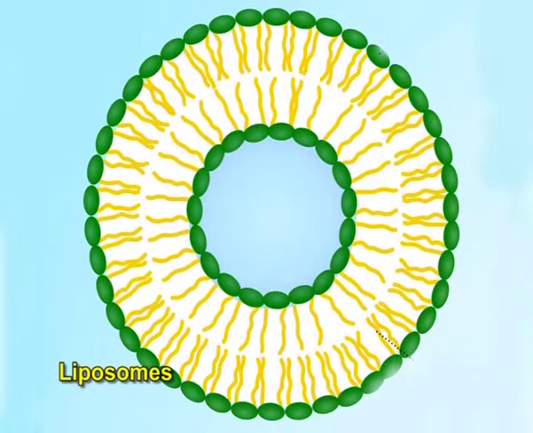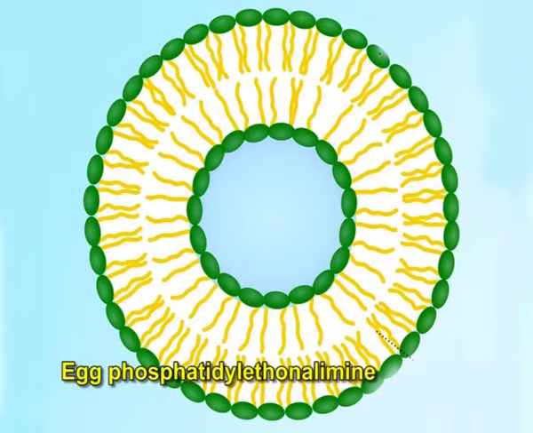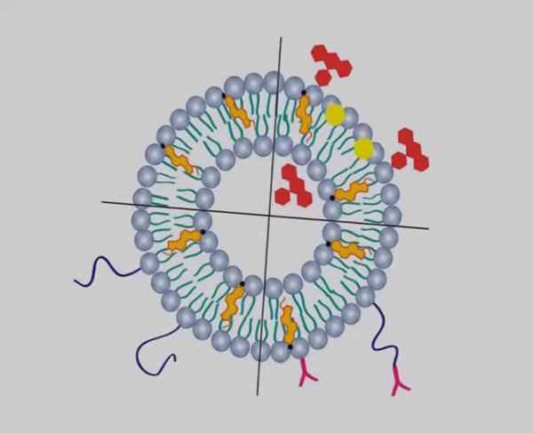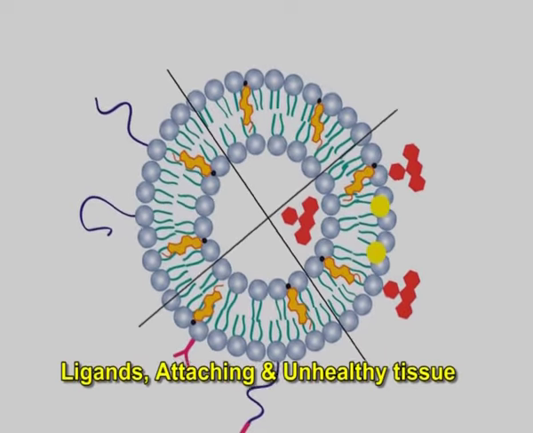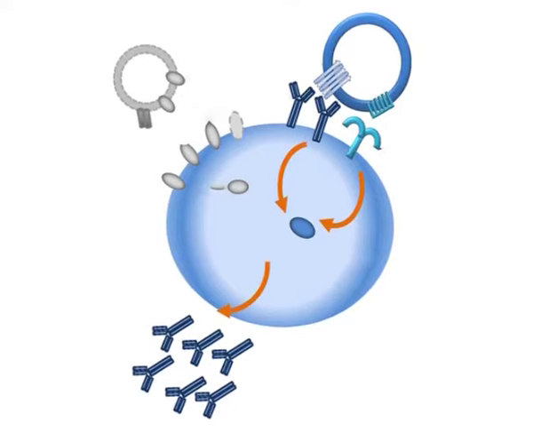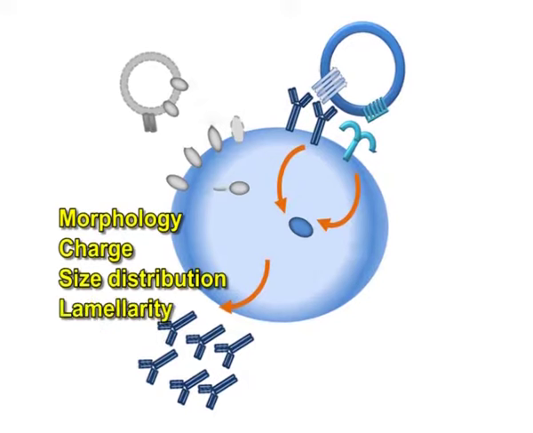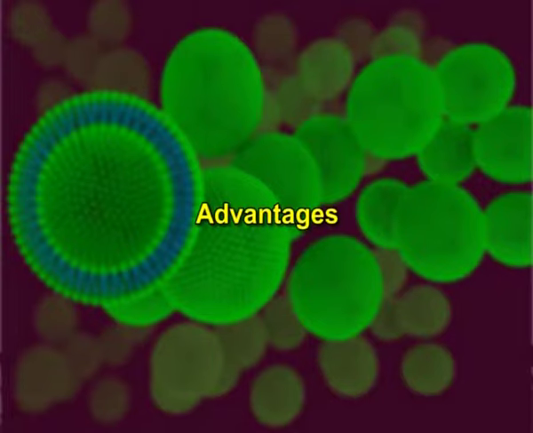Liposomes can be composed of naturally derived phospholipids with mixed lipid chain like egg phosphatidylethanolamine, or of pure components like DOPE, which is dioleoyl phosphatidylethanolamine, and cholesterol. A liposome design may employ surface ligands for attaching to unhealthy tissue. Liposomes can be characterized for their surface morphology, surface charge, size distribution, lamellarity, entrapped volume, and stability. Now we will see the advantages.